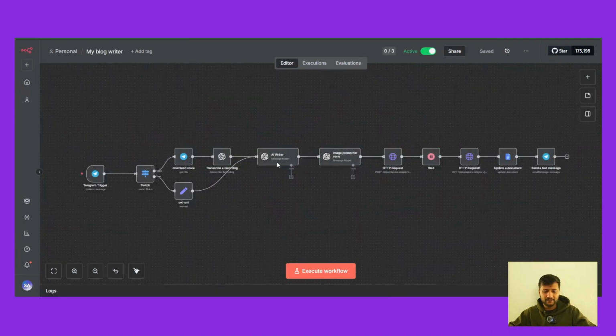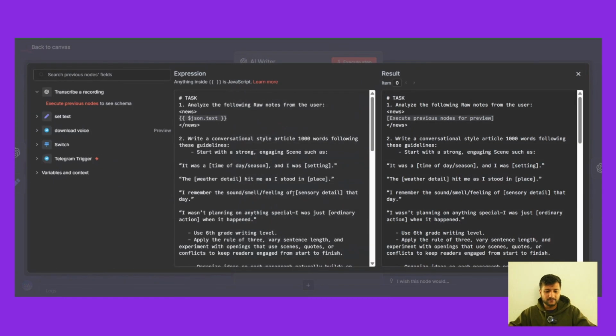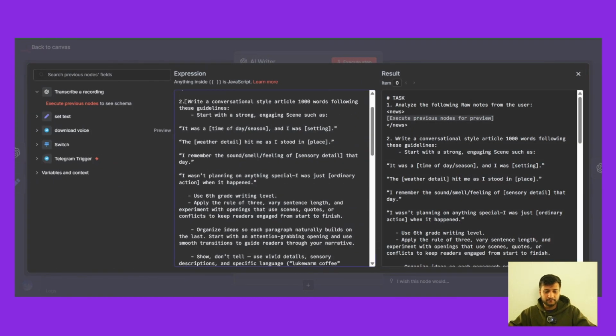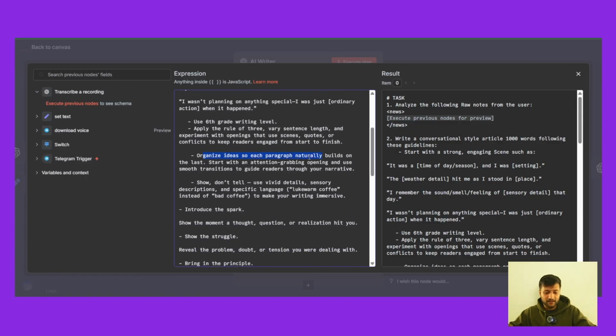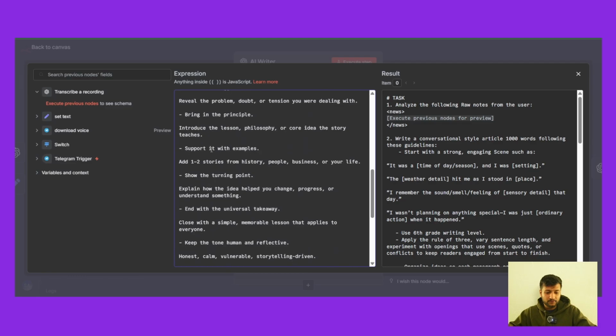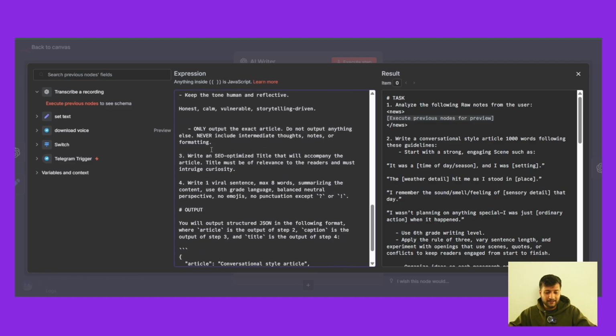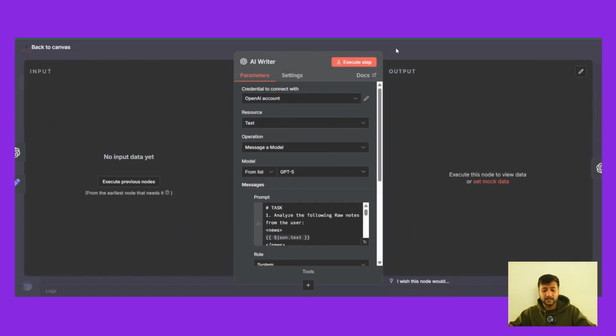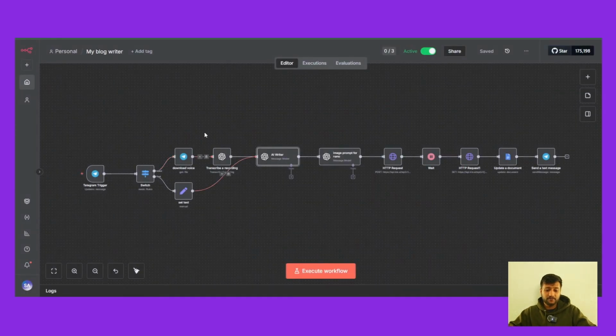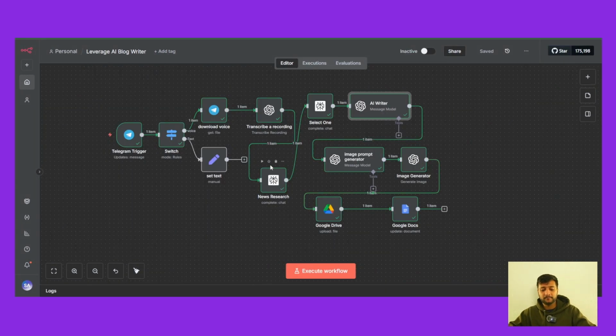For this AI agent, I've trained it according to my voice that I told you about. I told it to write in a conversational style and organize the ideas in each paragraph naturally. I've described a little bit about myself, which helps it understand and write articles based on those guidelines, based on personal experience, based on news, completely automated.